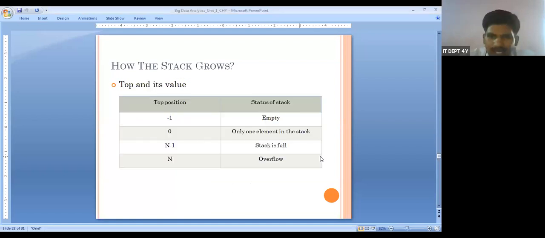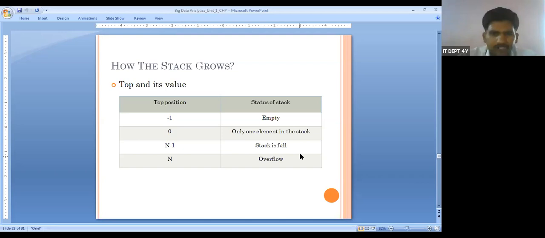When it is 0, there is only one element in the stack. When it is n-1, the stack is full, where n is the number of elements. When the top exceeds n-1, it is overflow.